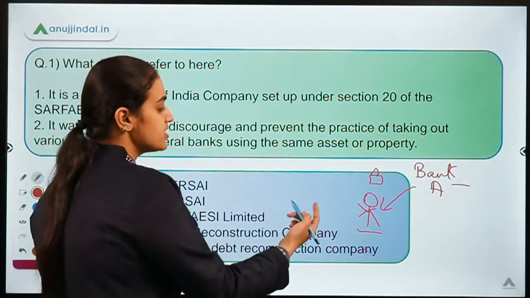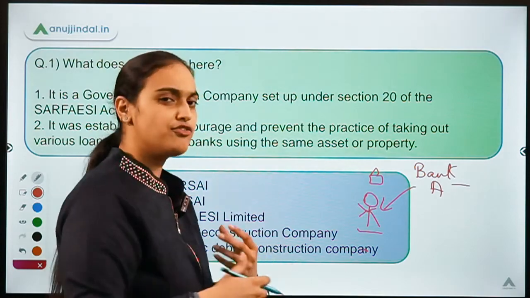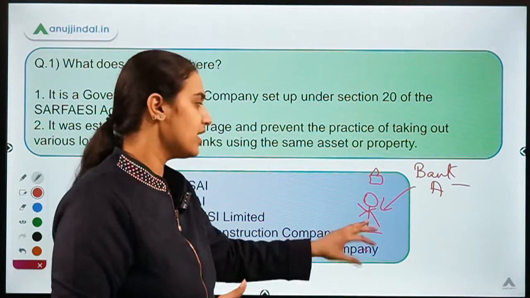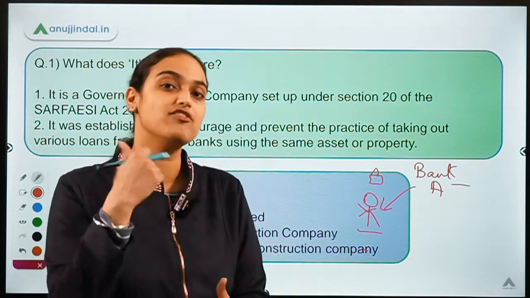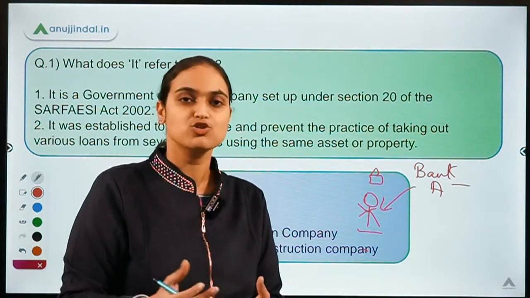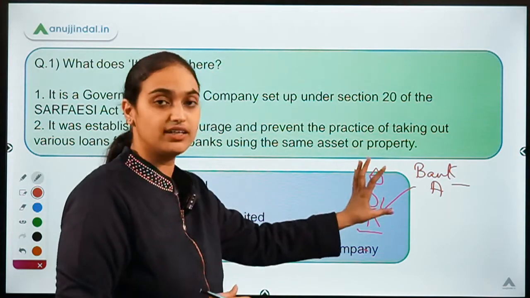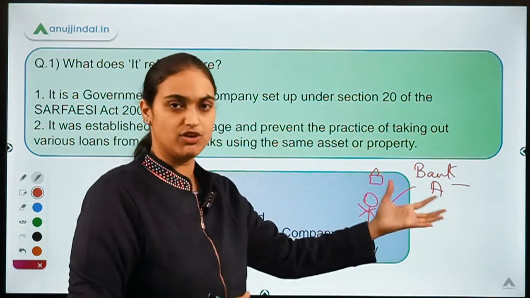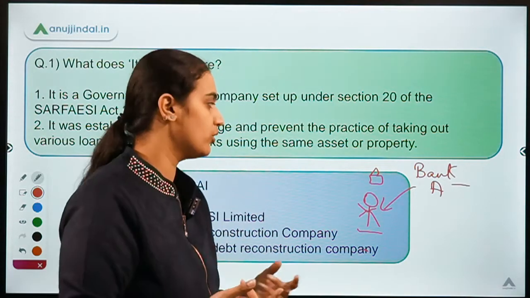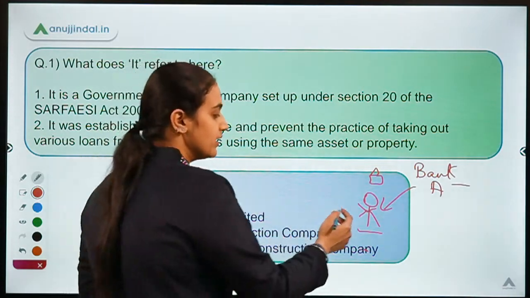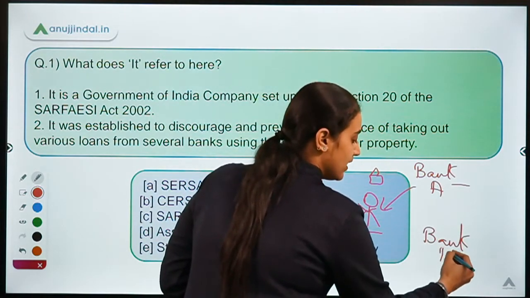Now, suppose this person indulges in some kind of fraudulent practice or forges his documents, and instead of returning the money, he thinks to have some more loan. So he needs more loan. Now this bank will not provide the loan unless he provides some collateral, or he is within the limit of how much can be borrowed. So what may this person do? This person may approach Bank B to take a loan from there.